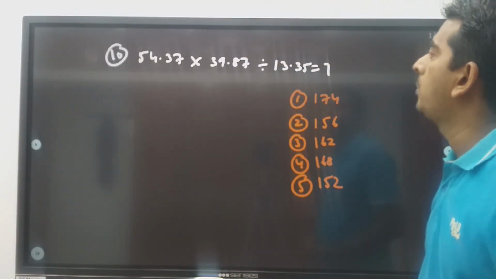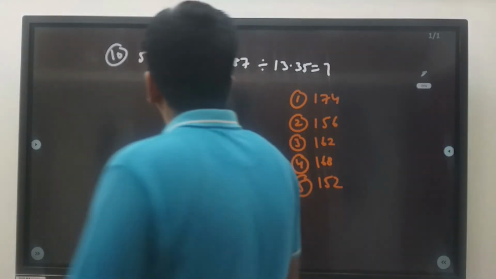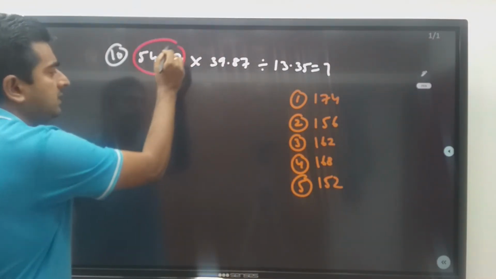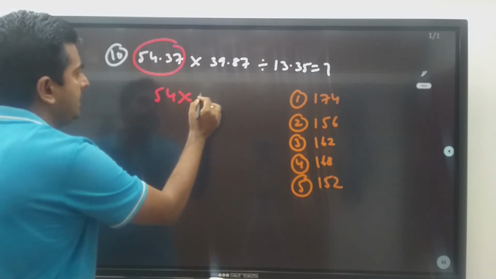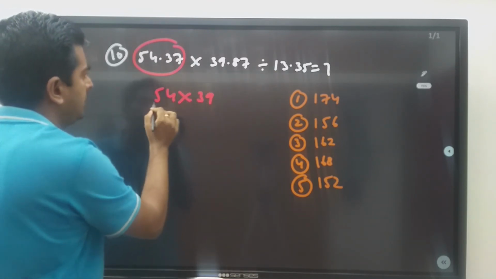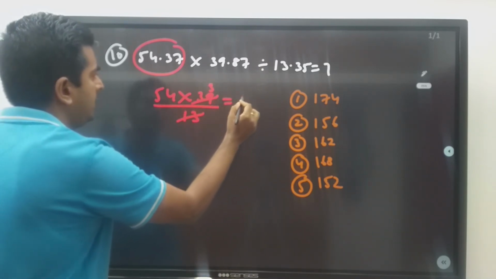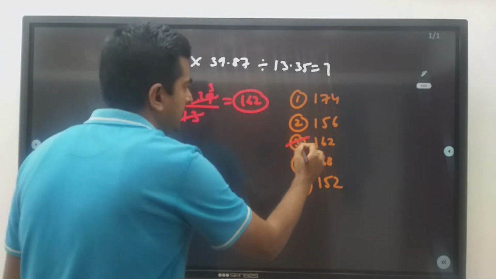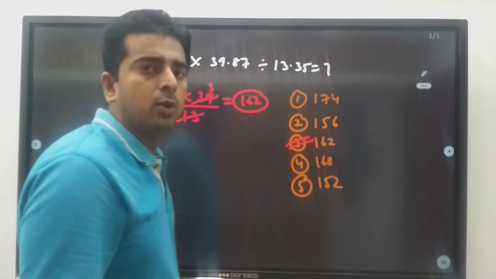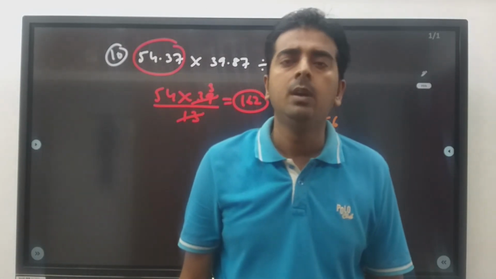54.37 into 39.87 divided by 13.35 is equal to question mark, right? So 54.37 is nothing but 54. Into this I am writing it as 39 only because I have 13 in the denominator. So what is my answer? 54 into 3, 162. So my answer is nothing but third option. So I hope you are clear with the approximation questions which we have seen in this video.